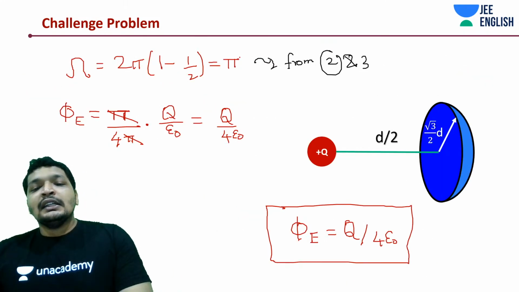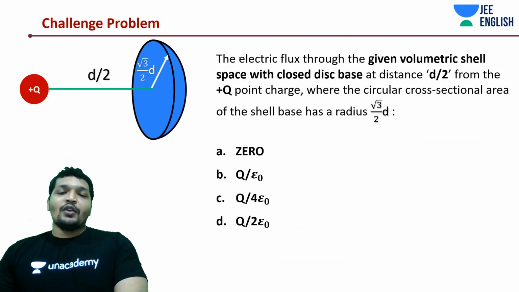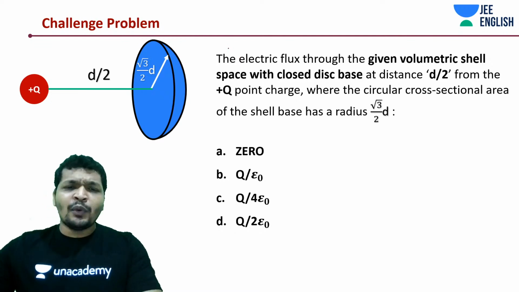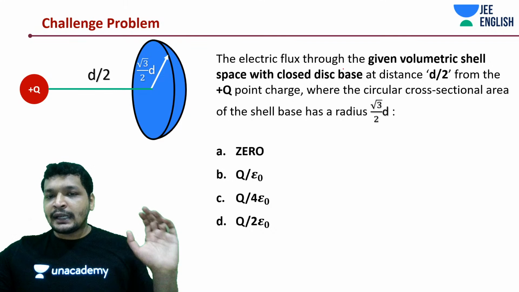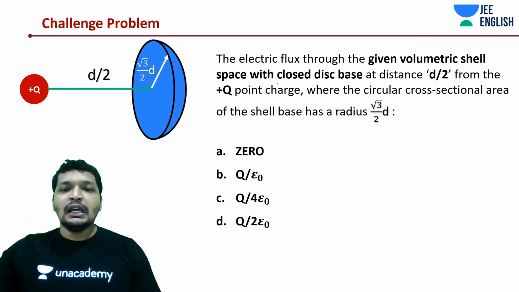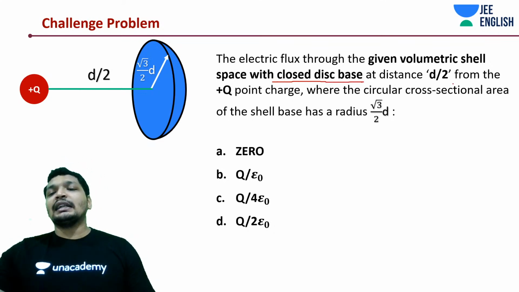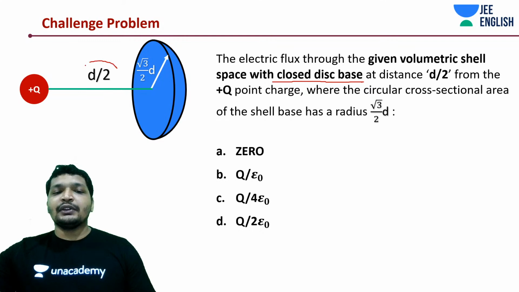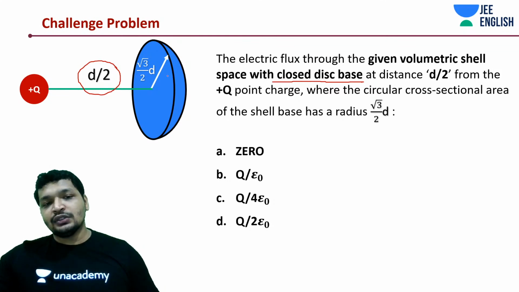Alright, let's get into the next problem then. Okay, so now what is the difference between the earlier problem and this problem? Now we need to find out electric flux through the given volumetric shell space with closed disk space at a distance d by 2, same distance d by 2, and the same cross-sectional area of the shell base or the disk, which is root 3 by 2 d.